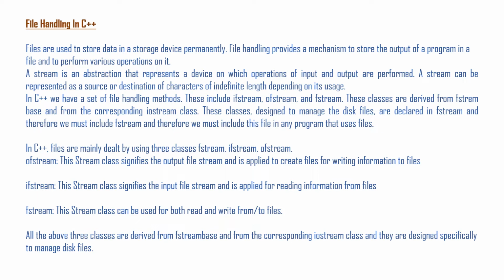When we use fstream, we can write and we can also read from the file. In the last line, you can see all the above three classes are derived from fstreambase, the base class, and from the corresponding iostream class, and they are designed specifically to manage disk files.